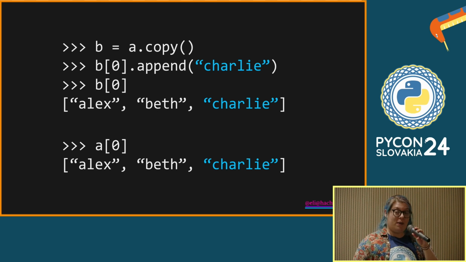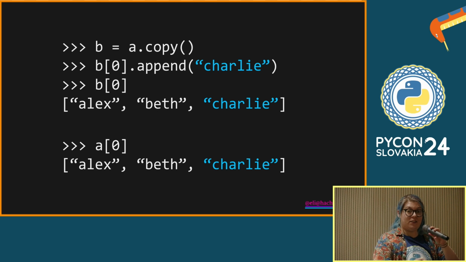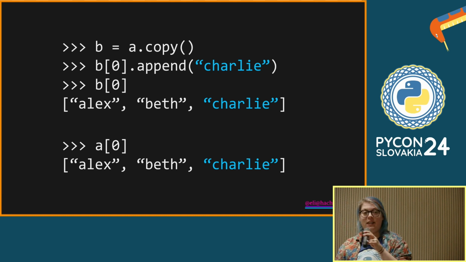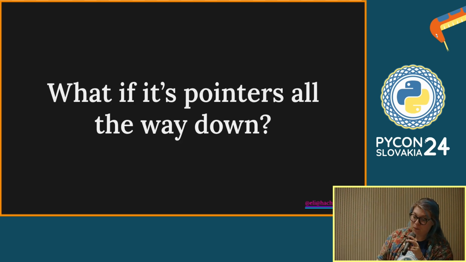And this is because the copy method copies the outer object, makes a copy of that. But anything that's inside, it still points at the same thing. So what we did was we copied the outer list, but the pointer that was inside that list that pointed to another list, it's still pointing to that inner list. And there are some diagrams that should make this a bit clearer in a moment.